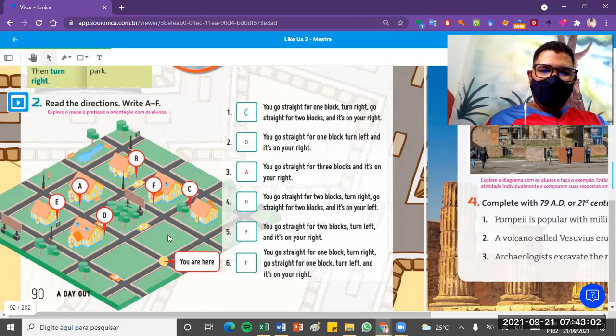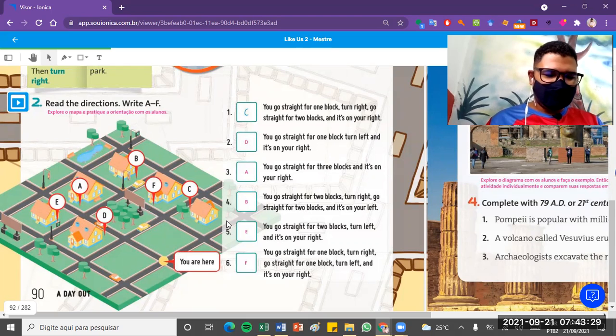E. And F, you go straight for 1 block. You turn. Let me see. You turn right. Then turn left. It will be on your right. Então, segue em frente por um bloco, vira à direita por um bloco, segue em frente, depois vira à esquerda, estará à sua direita. F.